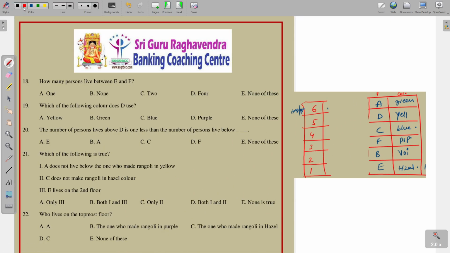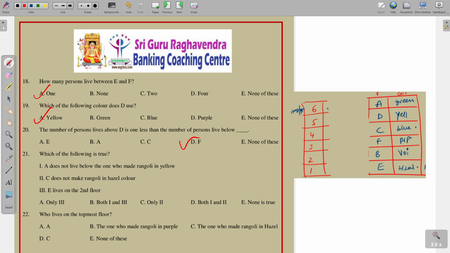See the first question: how many persons live between E and F? Between E and F there is one person. Which of the following colors does D use? That is yellow. The number of persons above D is 1 less than the number of persons below. Above D is 1, below F is 2. So F is the answer.